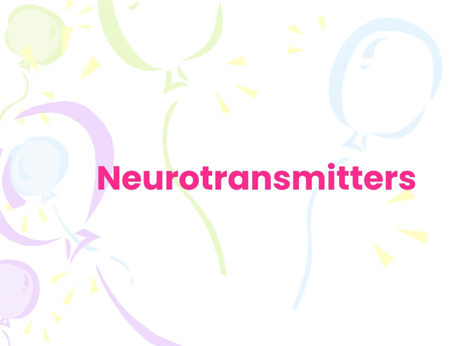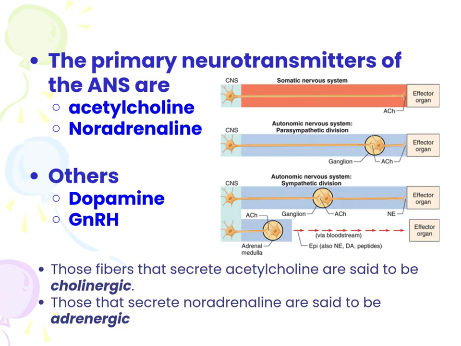Neurotransmitters. The primary neurotransmitters in ANS are acetylcholine and noradrenaline. Those fibers that secrete acetylcholine are said to be cholinergic, while those that secrete noradrenaline are said to be adrenergic.